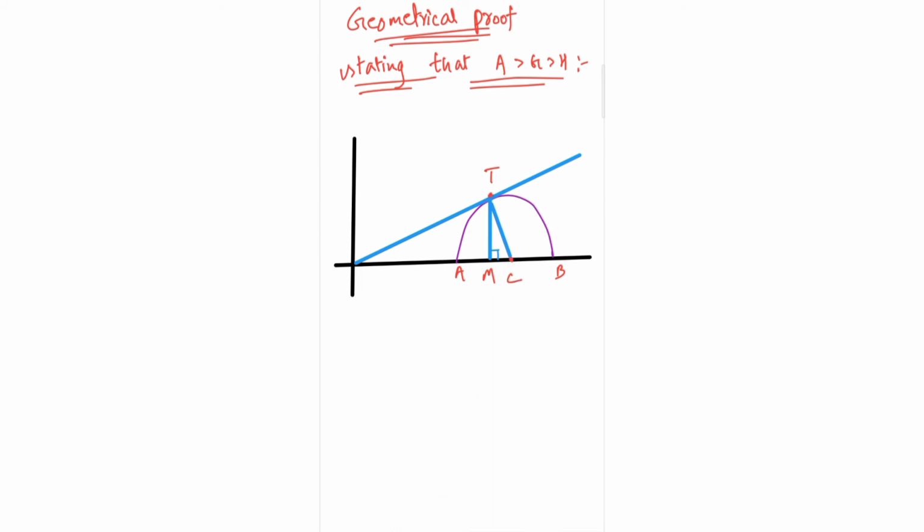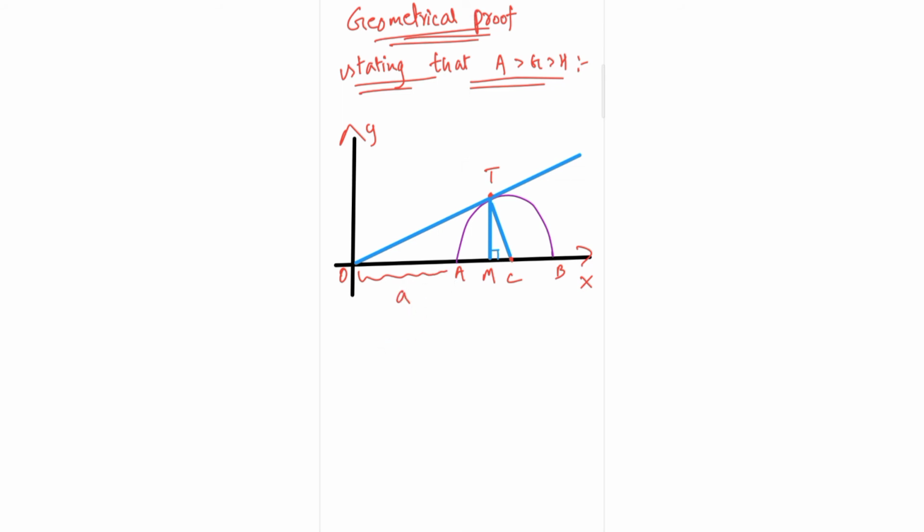And this I would name as O. So this is our y-axis, this is our x-axis. So OA is A units.